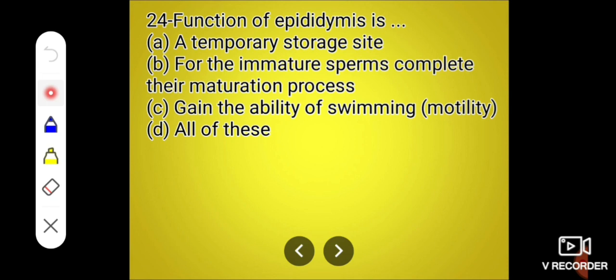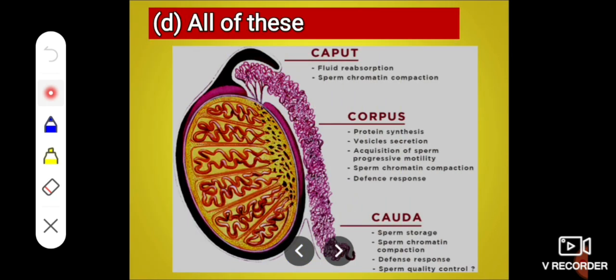Next, function of the epididymis. First, a storage site. B, for the immature sperm to complete their maturation process. C, gain the ability of swimming or motility. And D, all of this. And the correct answer is all of this.